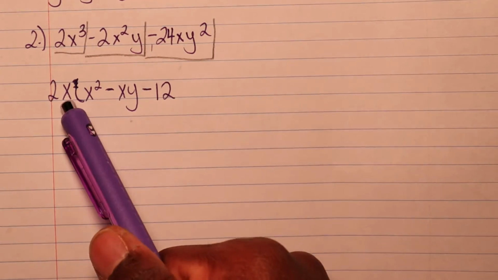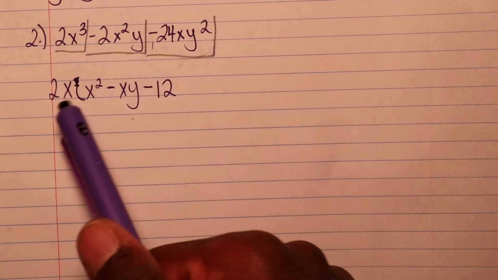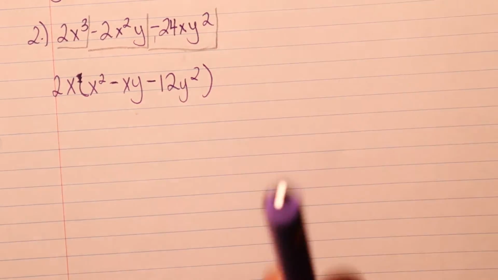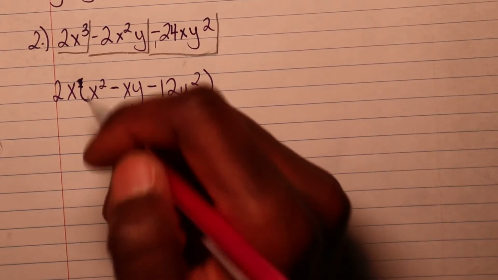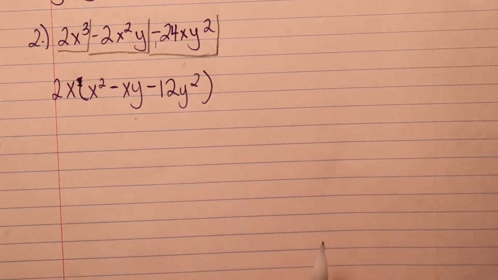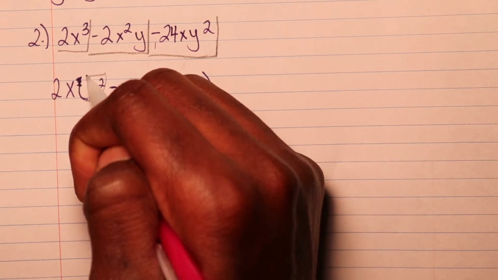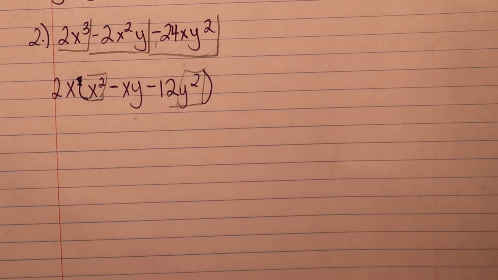We already have an x, and there's an x there. Okay, so we don't need to worry about that, but there's a y squared here, but there's no y squared here. So we got to drop that down as well. Okay, so, but now looking at this, you can already tell that yes, you can say this is correct, but this is not finished in the sense that it's not simplified. We have an x squared here, and we have a y squared here. Therefore, we can simplify this, okay?